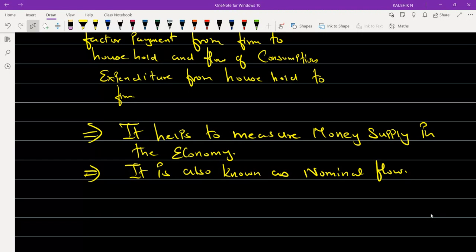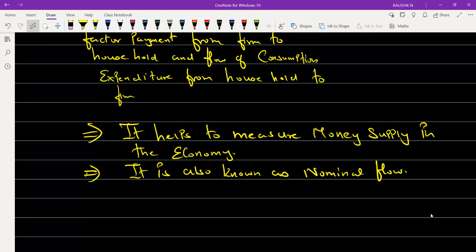Then consumption or consumer goods. And finally capital goods. Regarding these four types of goods, we will be discussing in detail. Once this is done, we'll understand the different types of final goods, so we have sub-classifications.